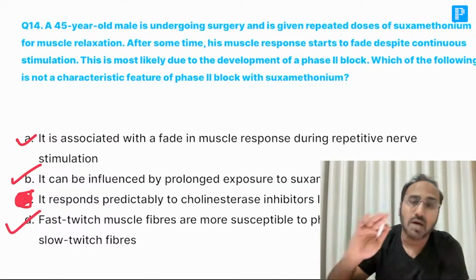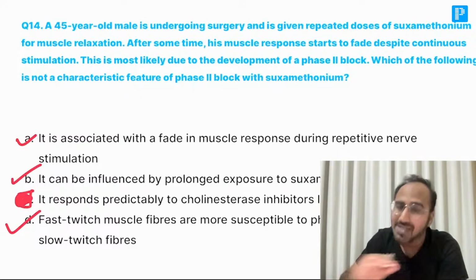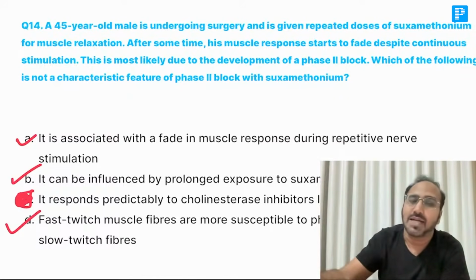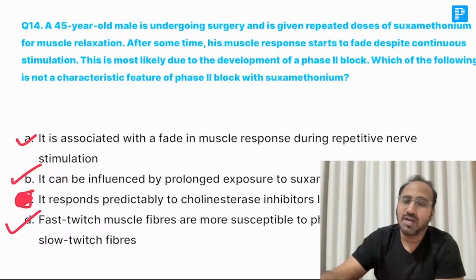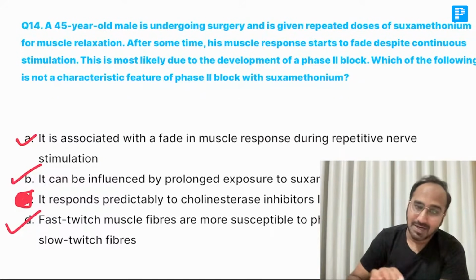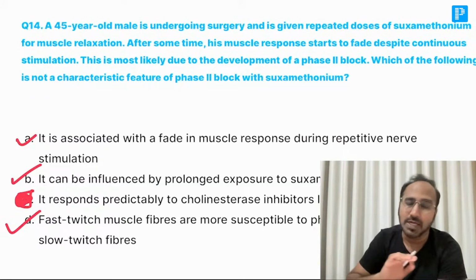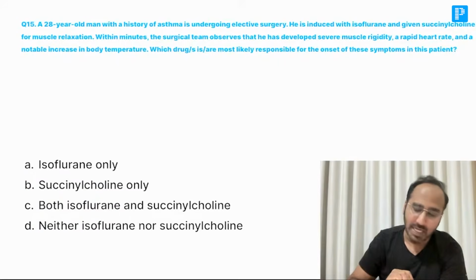In phase 2 block, if at all phase 2 block happens, what is the best thing? You just ventilate the patient till he spontaneously recovers. But if he is not spontaneously recovering, you can give neostigmine, but you cannot predict how it will act. But remember, giving neostigmine is not the first choice in the patient who has developed a phase 2 block by succinylcholine. Best thing is you need to just wait for him to spontaneously recover from the effect of choline. Next, guys.